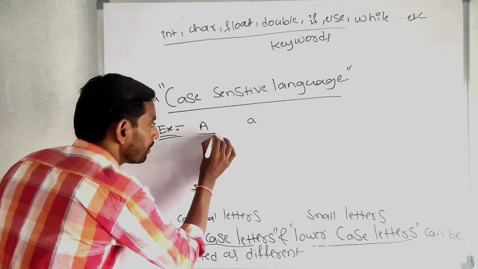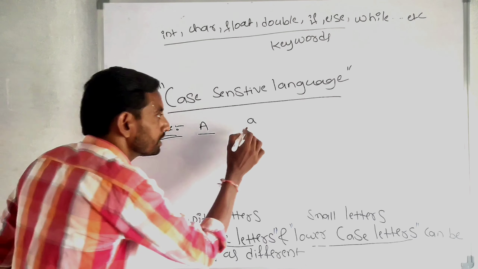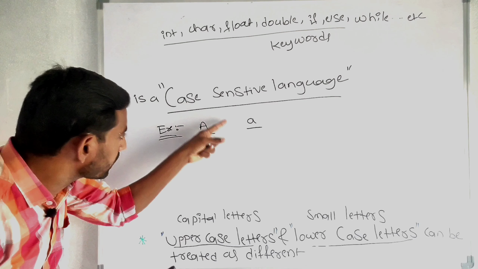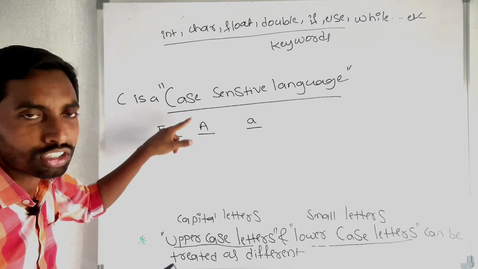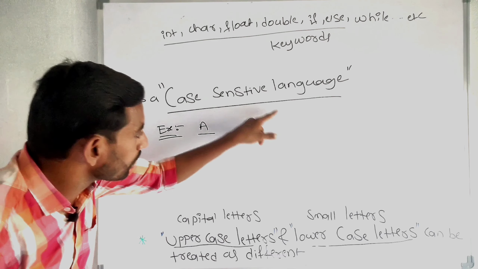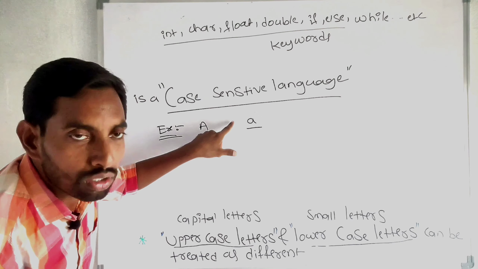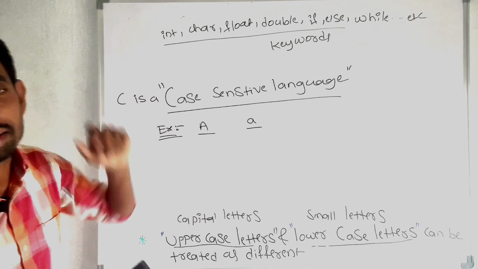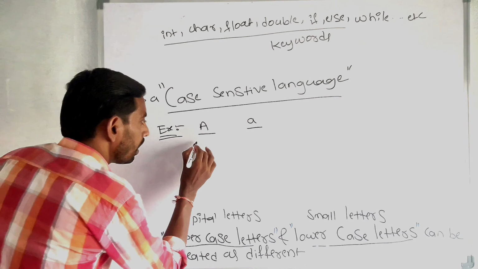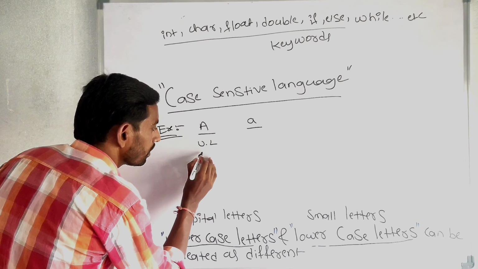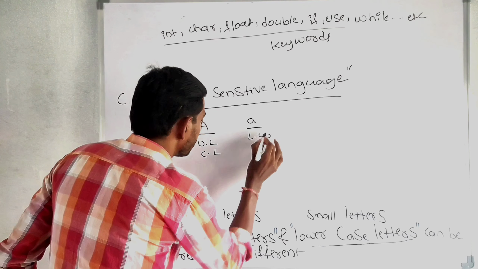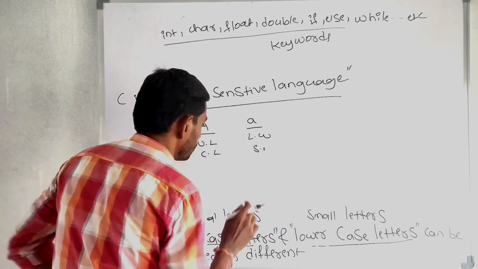In C language, this can be treated as an uppercase letter or caps lock letter, and this can be treated as a lowercase letter or small letter.